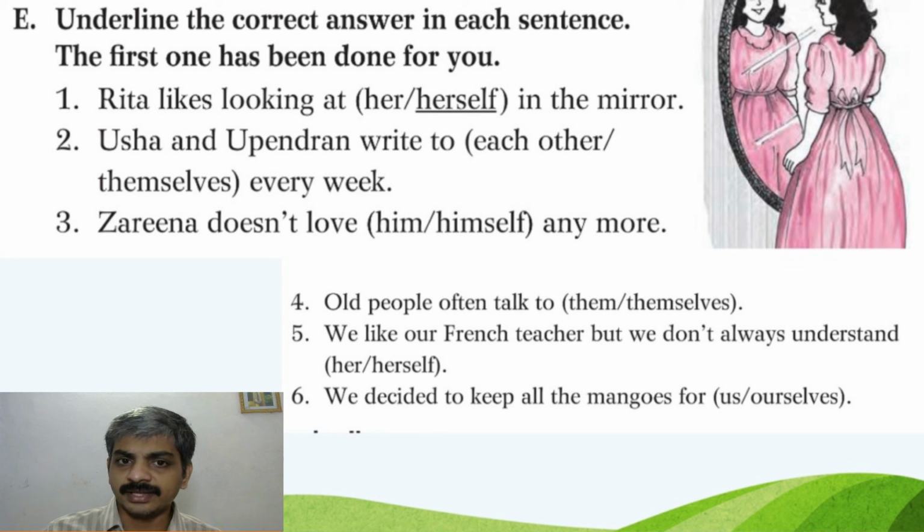The first one is like this. Rita likes looking at her or herself in the mirror. Herself is underlined, so that is the correct one. So 2 to 6 you have to do. Definitely the answer key will come to you. Before that, take your own time and do it. You can do these activities in the workbook itself.